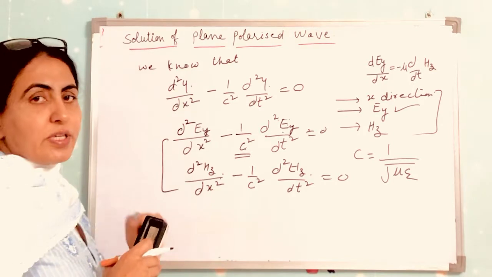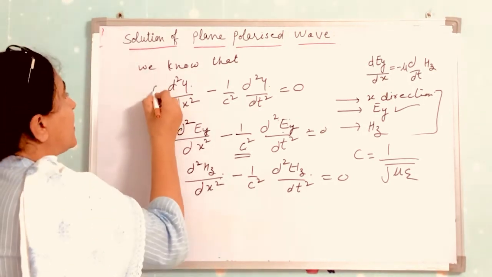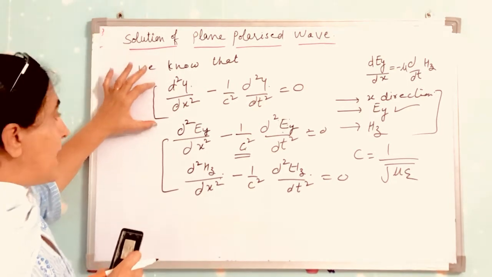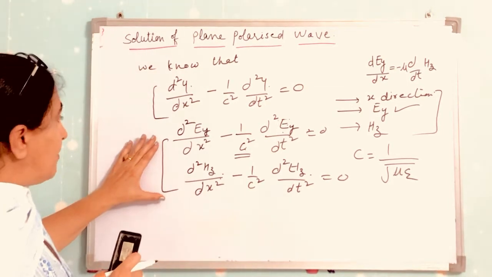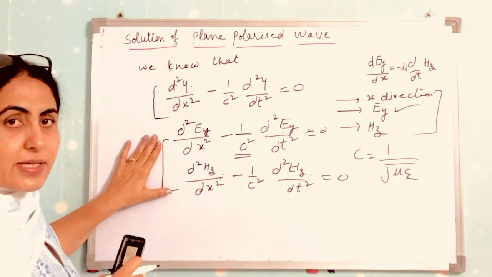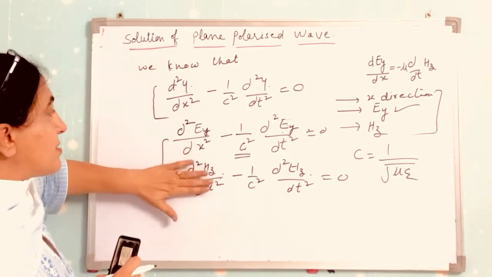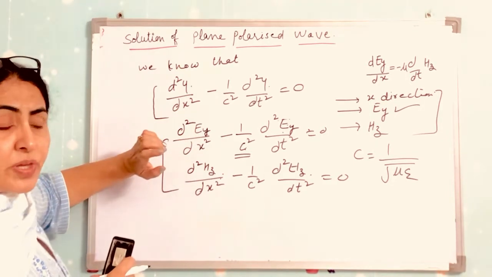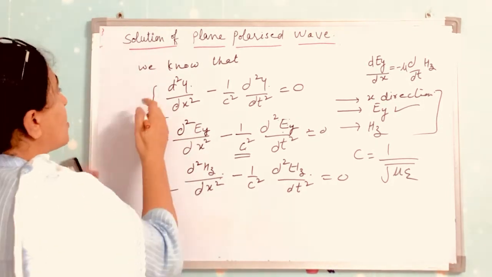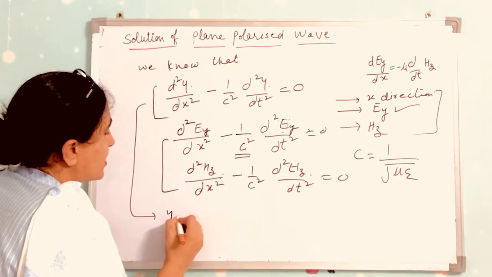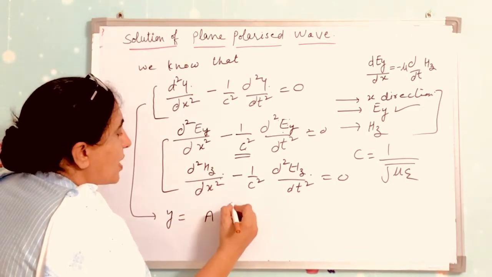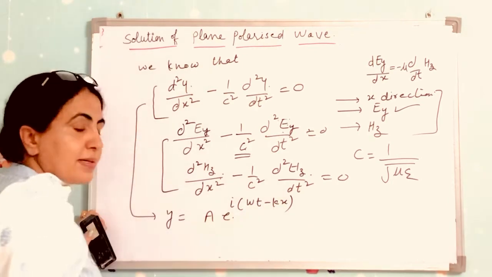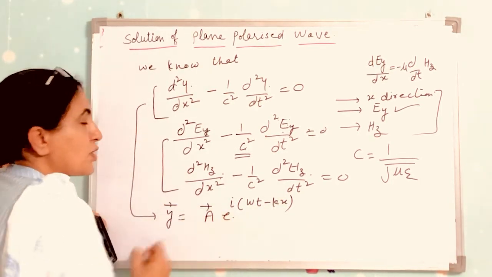Now for the solution of these waves, we know that in the case of mechanical waves the differential form is this, and in the case of electromagnetic waves the differential form is this. Now compare this with this. All are the same, only instead of y here we have Ey and Hz. So in the same way, the solution of this we write as y equals a e raised to the power iota (omega t minus kx). Clear? We have written this was the solution.